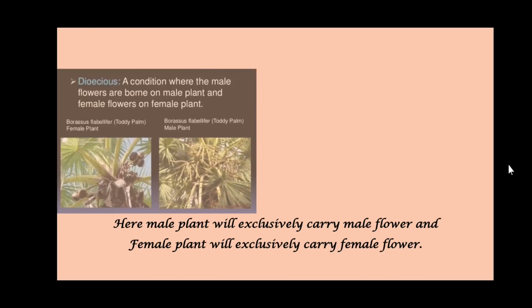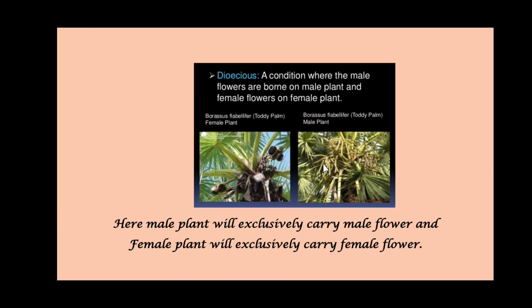Dear student, now based on the type of flowers that are present on a plant, sexuality is defined as monoecious and dioecious condition. Here, in dioecious condition, the male flowers are borne on the male plant and female flowers on the female plant.